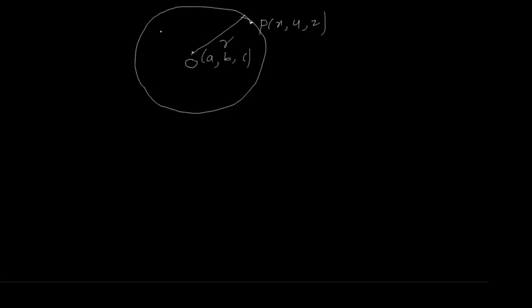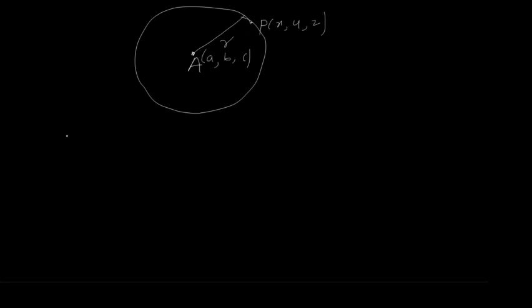Here, instead of taking O, we take it as A, because A is a fixed point having the coordinates a b c, and this is a moving point P of x y z, and this is a constant distance.